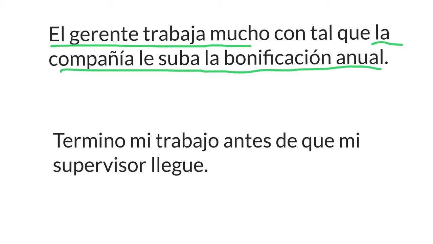And they are connected by the adverbial conjunction con tal que. The moment you see con tal que, you know that the verb in the second clause, which is subir, is going to be in the subjunctive.